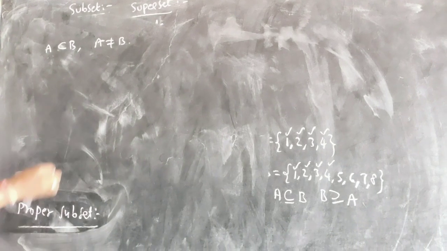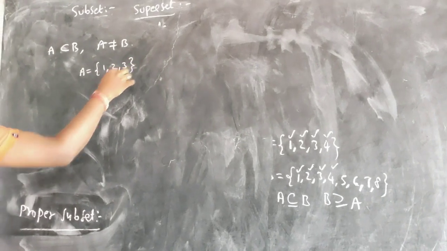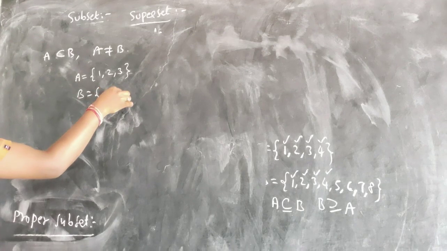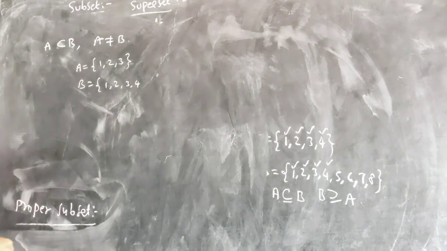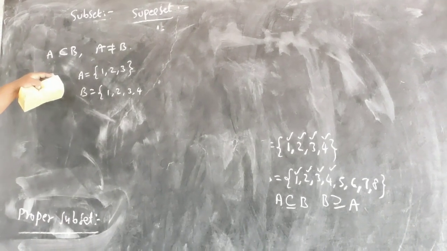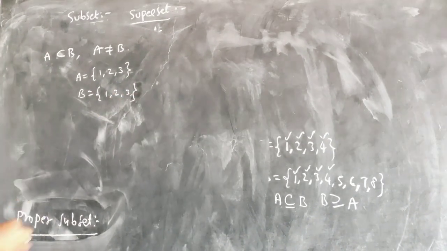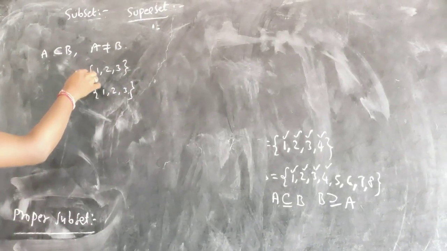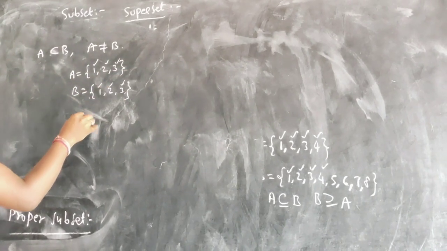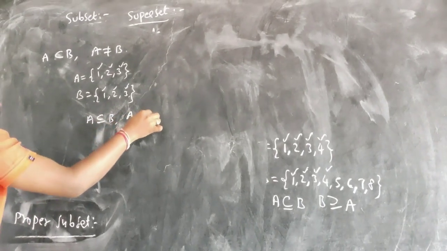For example, A is equal to {1, 2, 3} and B is equal to {1, 2, 3, 4}. Here A is a subset of B, but A is not equal to B. Suppose instead you have both sets the same. In that case, every element of A is in B, so A is a subset of B, correct? And A is also equal to B.